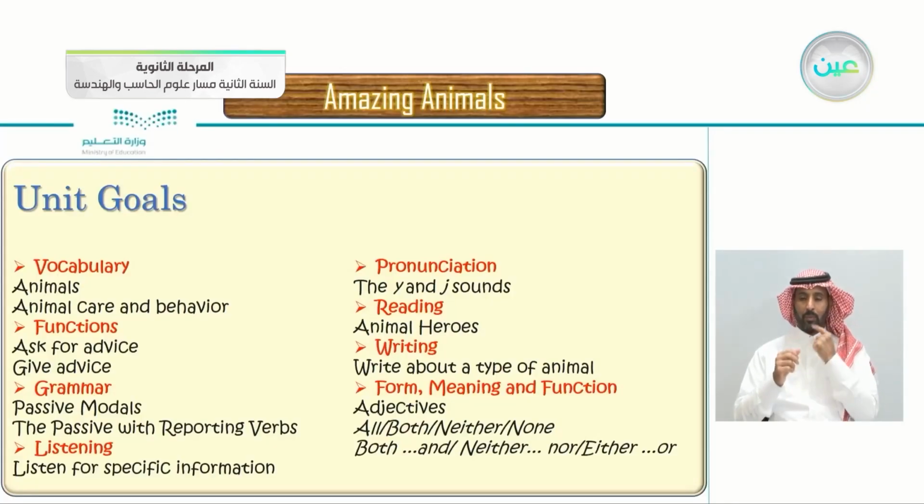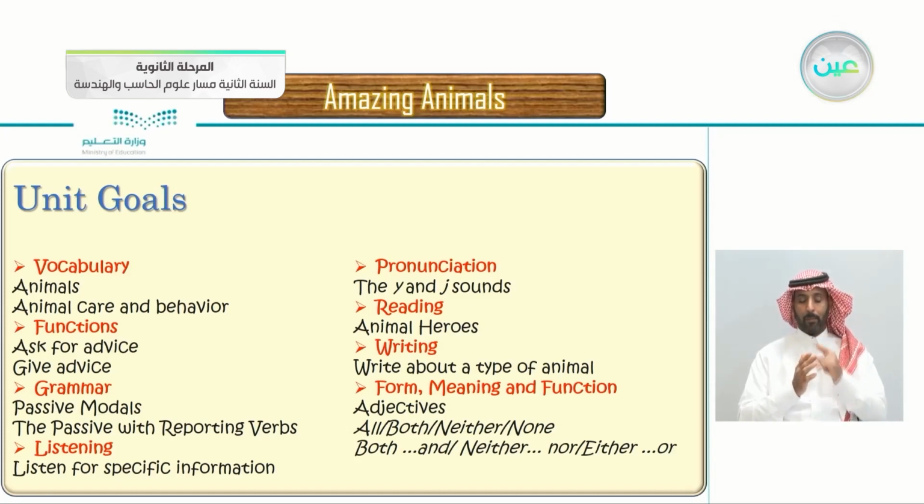So let's read the unit goals here, the vocabulary. It's about animals, animal care and behavior, the functions, ask for advice and give advice. This is a really good function. And we'll be learning the passive modals and the passive with reporting verbs for the grammar. We'll be listening for some information, and the yeah and the j sound in the pronunciation.